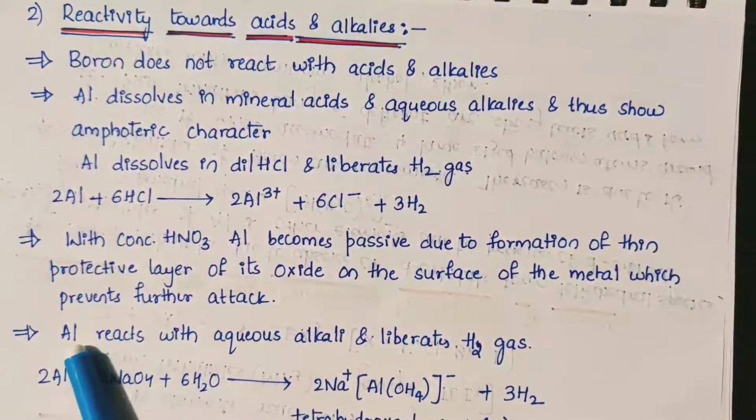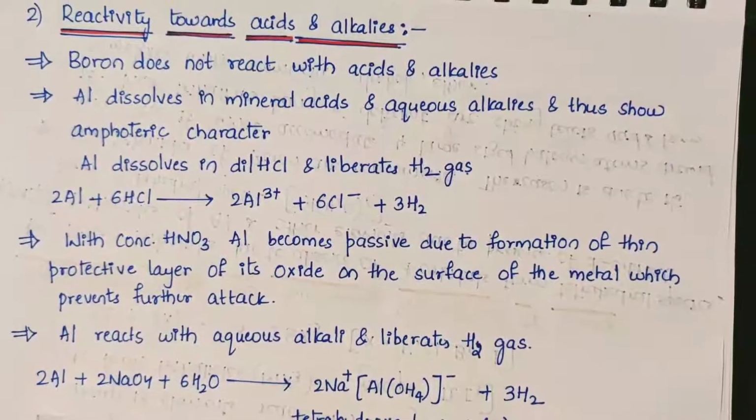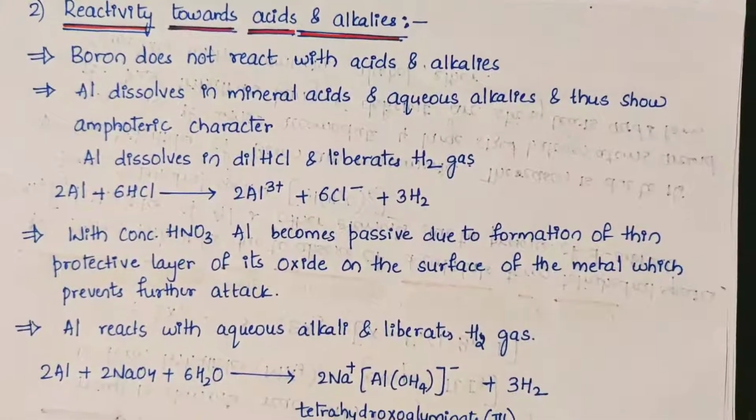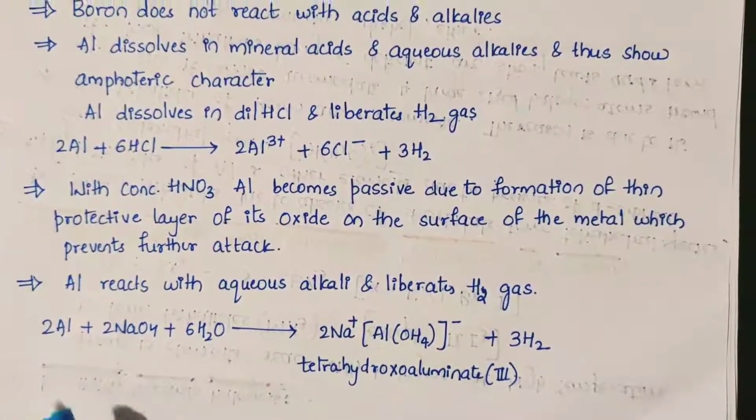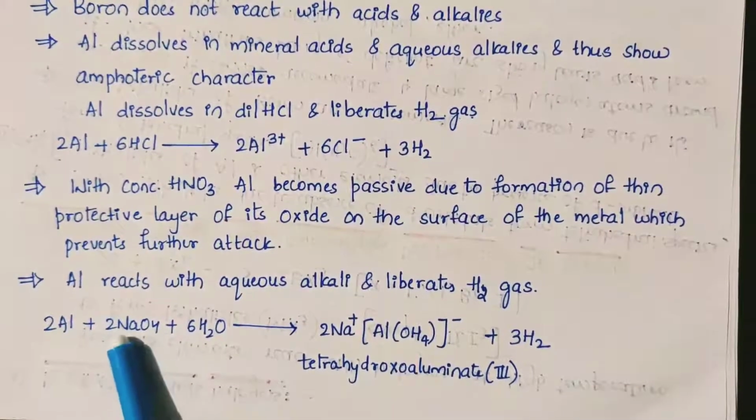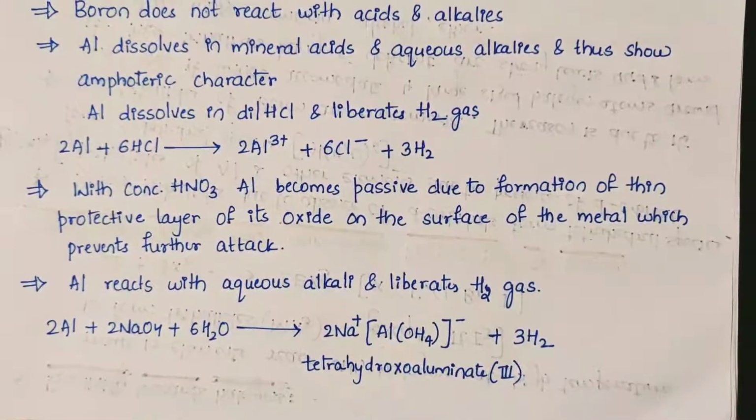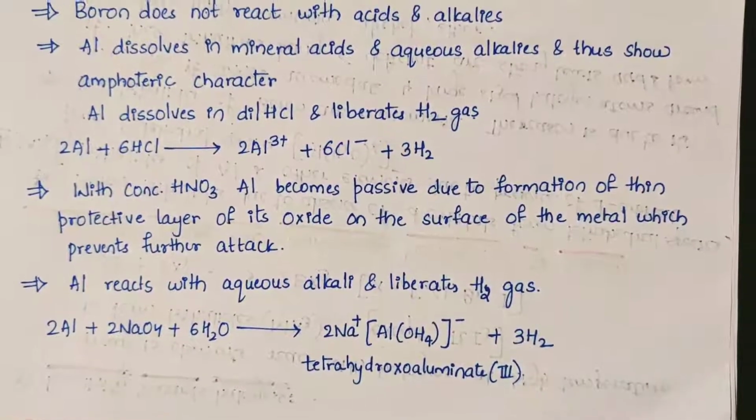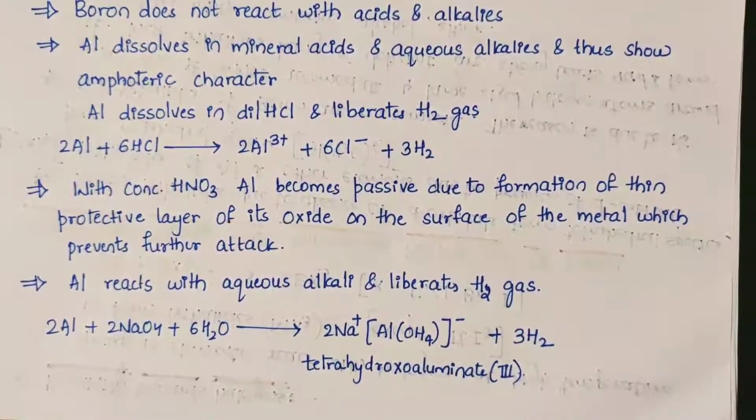With alkali, aluminium reacts with aqueous alkali and again liberates hydrogen gas. So this is the reaction: aluminium treated with an aqueous alkali like sodium hydroxide gives tetrahydroxoaluminate(III) with the liberation of hydrogen gas. So boron does not react with acids and alkalis, whereas aluminium dissolves in mineral acids and aqueous